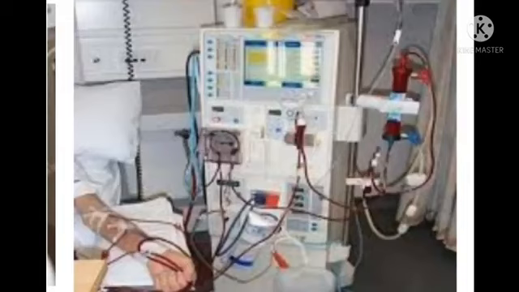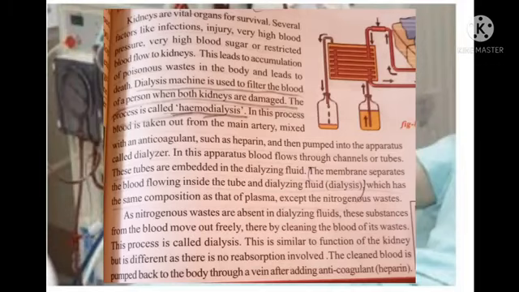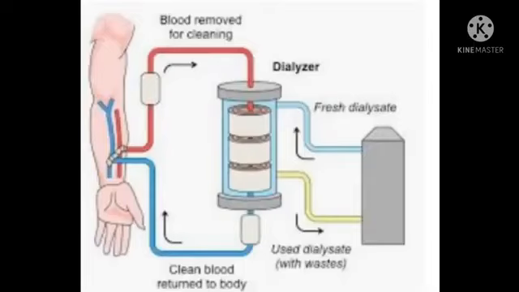A dialysis machine is used to filter the blood. For a person whose both kidneys are damaged, the process is called hemodialysis. In this process, blood is taken out from the main artery, mixed with an anticoagulant such as heparin, and then pumped into an apparatus called a dialyzer. In this apparatus, blood flows through canals or tubes. These tubes are embedded in the dialysing fluid.